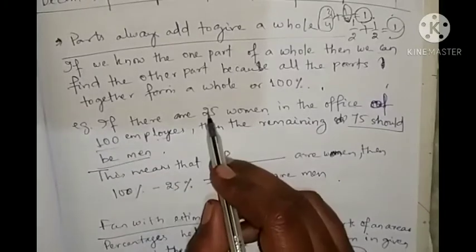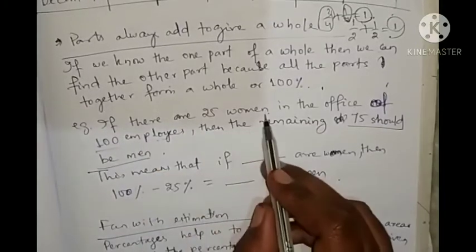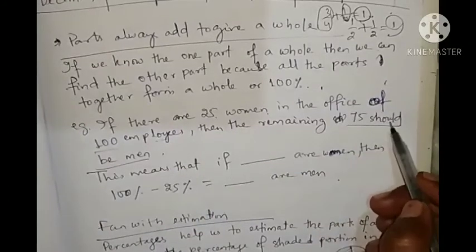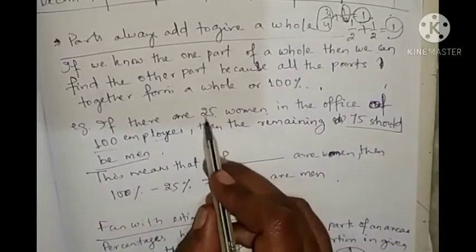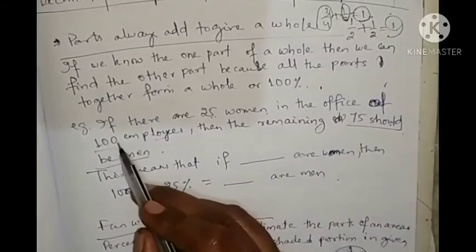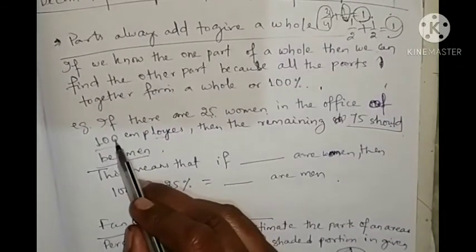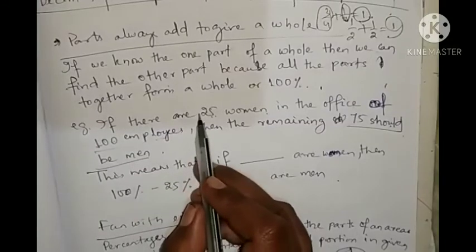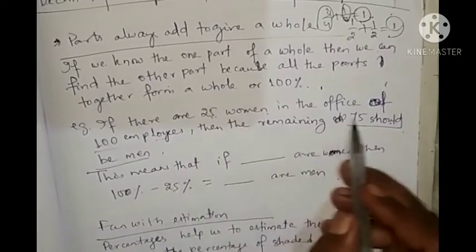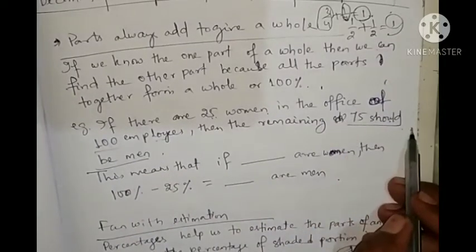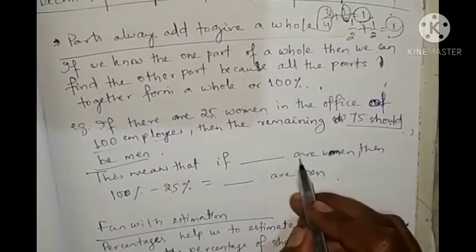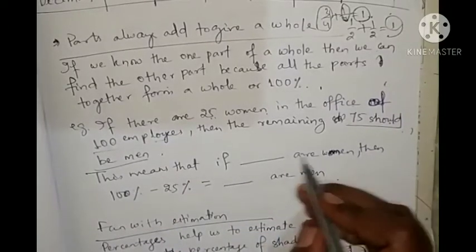Out of 100, 25 are women, so what will the rest be? 100 minus 25 equals how much? 75. So if 25 are women, then 75 are men. How are we finding it? We are subtracting 25 from 100. What are we doing? 100 minus 25. Rest means 75 men. This means that if 25 are women, how many are women?